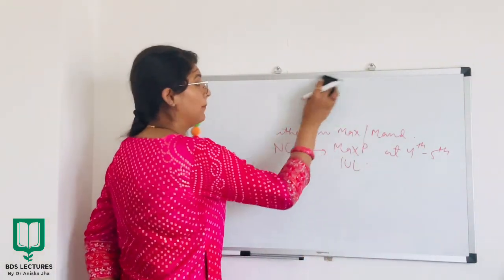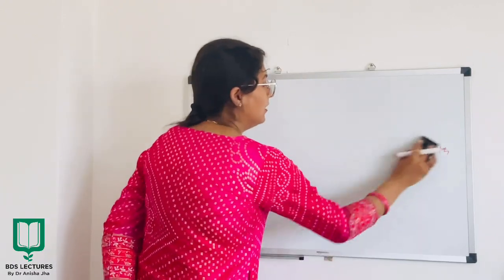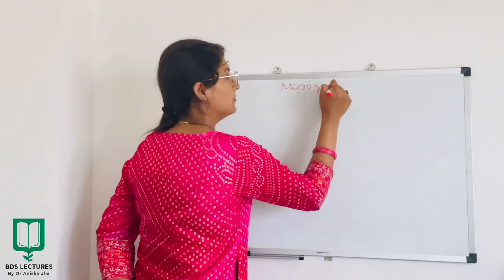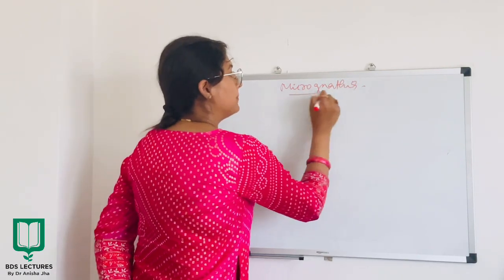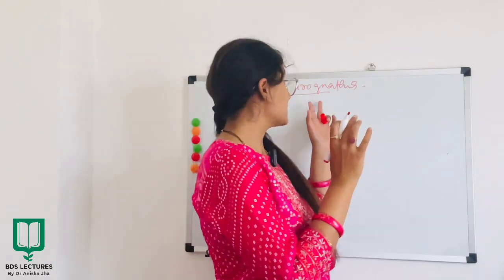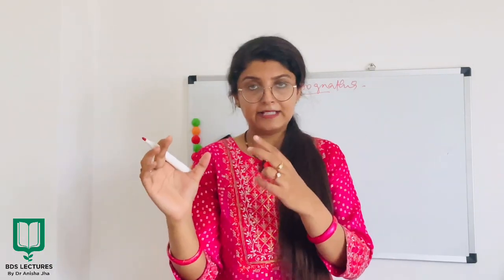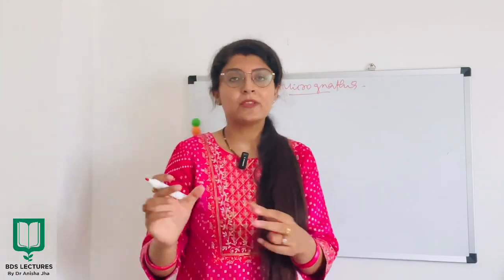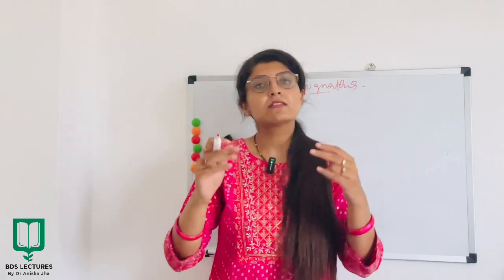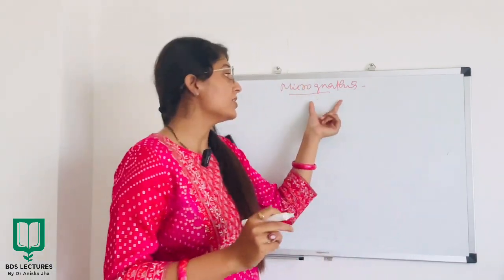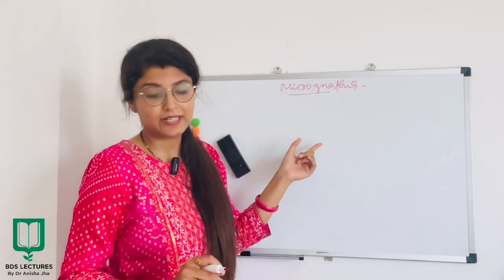Coming to our second topic, which is micrognathia. Now if you split this word, it will split into micro and gnathia, right? Micro is small and gnathia is jaw. So when the jaw size is small with respect to the other jaw, the condition will be known as micrognathia, right?